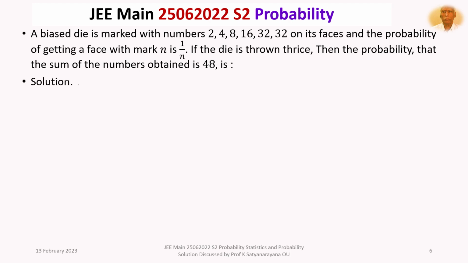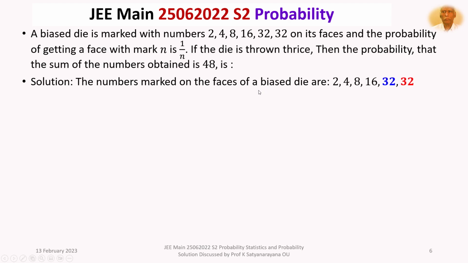We now discuss the solution of the problem in detail. It is given that the numbers marked on the faces of a biased die are 2, 4, 8, 16, 32, 32. Note down, the number 32 is on 2 faces.